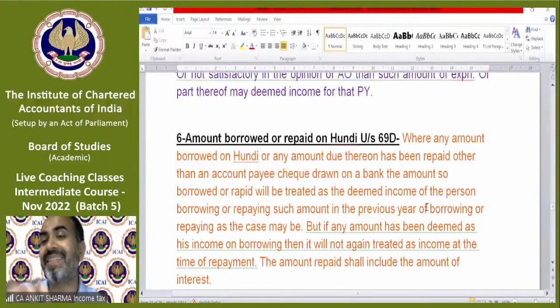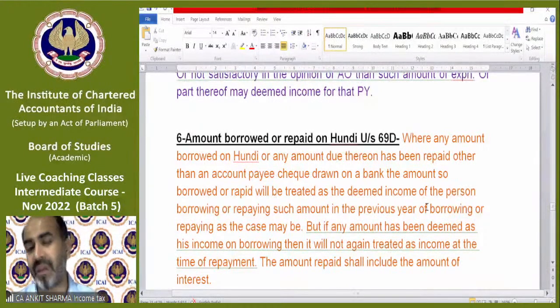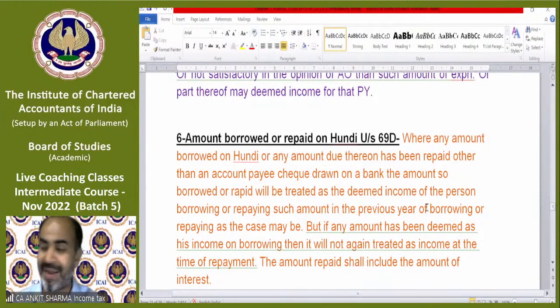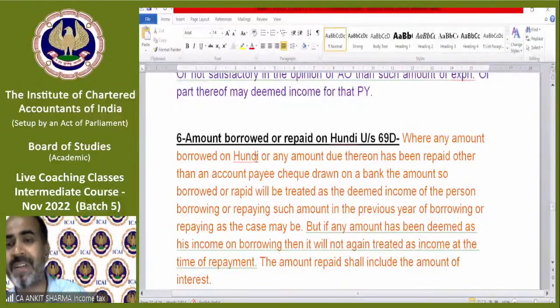If B takes that amount in account payee cheque, 50,000 rupees, but repays 60,000 in cash, in that case also that 60,000 will be treated as black money, and we need to pay tax on black money with interest and penalties. So both transactions are covered, borrowed and repaid.